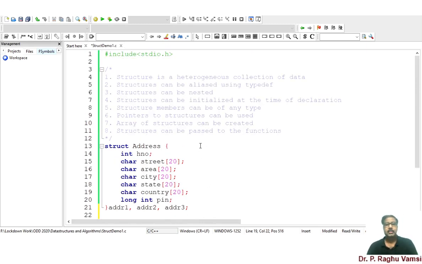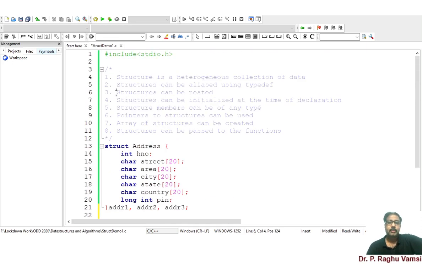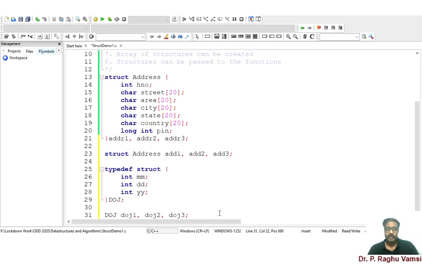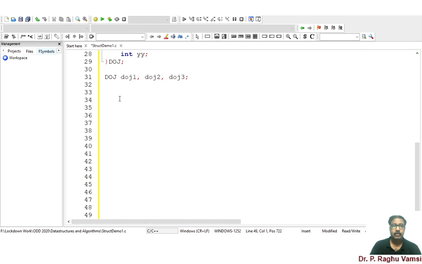So the next thing is, so far we have seen how to define the structure and how to use the alias typedef for defining the structure. And now the third point is structures can be nested. So within one structure, another structure can be declared or used. For that, I will write an example, typedef struct student. I'm going to use it like this.